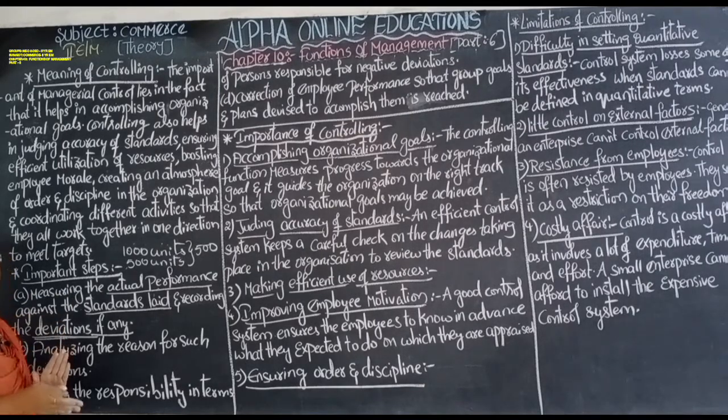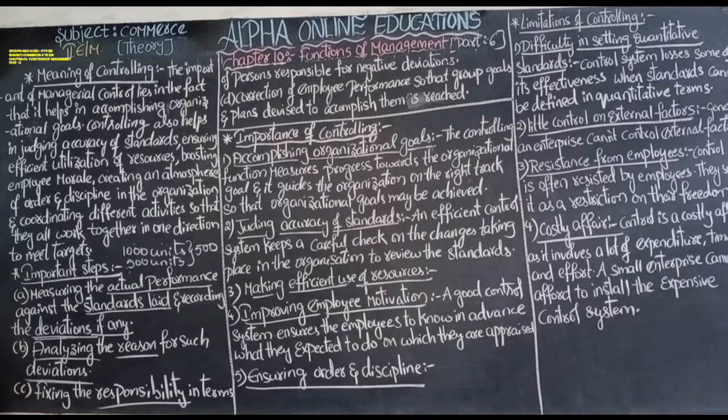If they were on the track, they would have produced 1000 units, but they have produced only 500 units. After that, analyzing the reason for such deviation: why did they deviate from the target? That is analyzed.